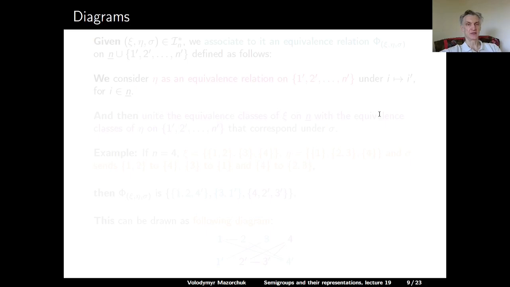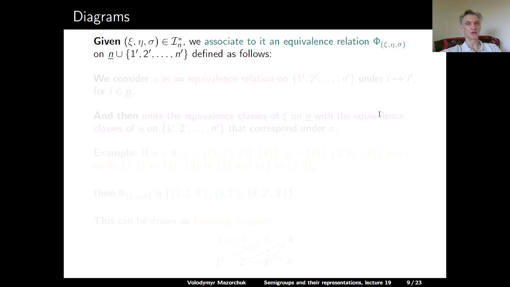We will represent elements of the dual symmetric inverse monoid using certain diagrams. So if we have an element xi eta sigma, so xi and eta are equivalence relations on n underlined, and sigma is a bijection between the equivalence classes of these two relations, we will associate to it an equivalence relation phi with the index xi eta sigma. This will be an equivalence relation now on n underlined disjoint union with a primed copy of n underlined, so with the set 1 prime, 2 prime, and so on, n prime.